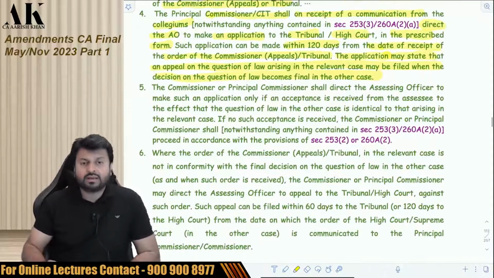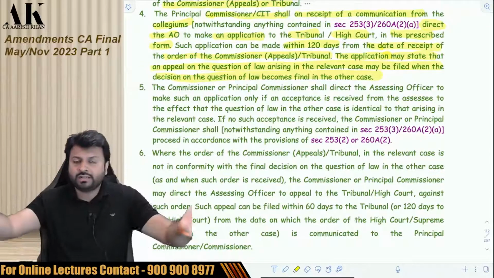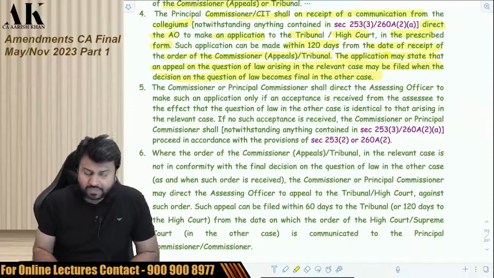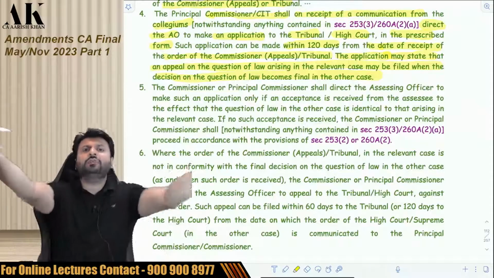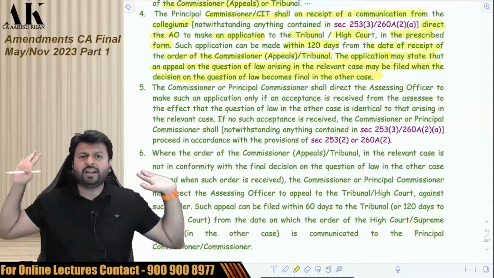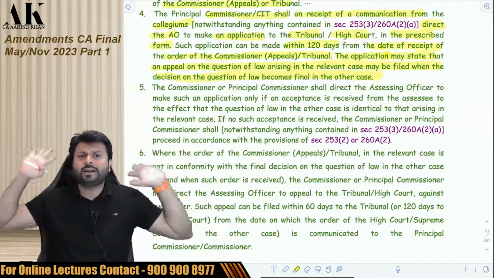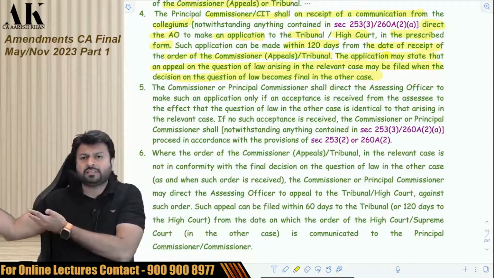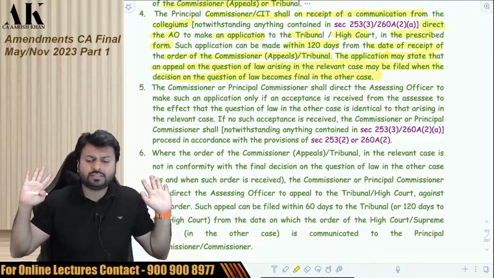At the same time, the commissioner shall direct the AO to also take the approval of the assessee. If the assessee does not give approval, then you have to file an appeal. The assessee says that no, this matter and that matter are different. This matter is on a different issue. That matter is on a different issue. 1819 depreciation is a different issue. 2223 depreciation is a different issue.